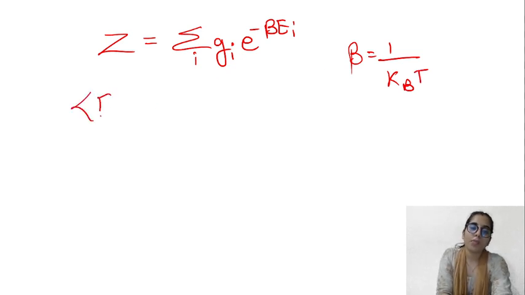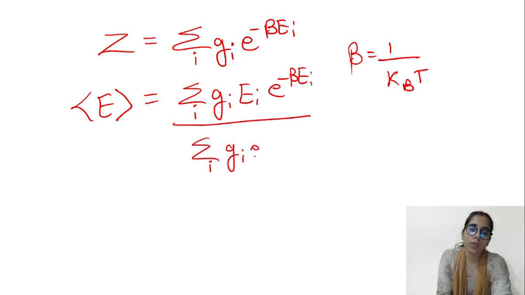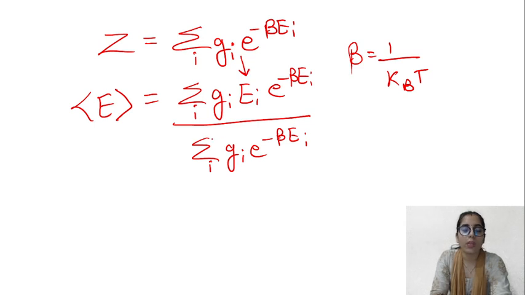At the same time, if we talk about the average energy, that's going to be summation over i, g_i, E_i, e to the power minus beta E_i upon summation over i, g_i, e to the power minus beta E_i. Then for average energy, you can see what is the difference. In this expression only the energy I have noted down, and the denominator part is exactly the same.